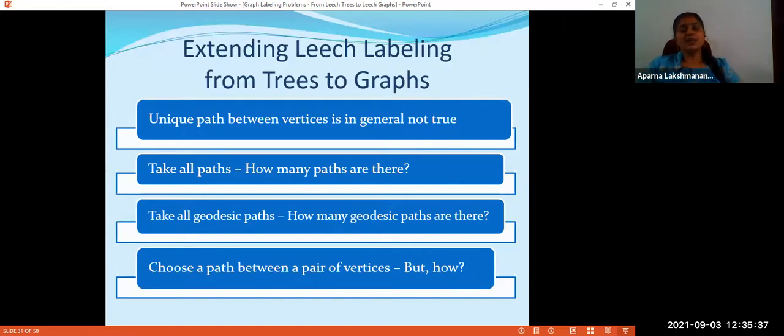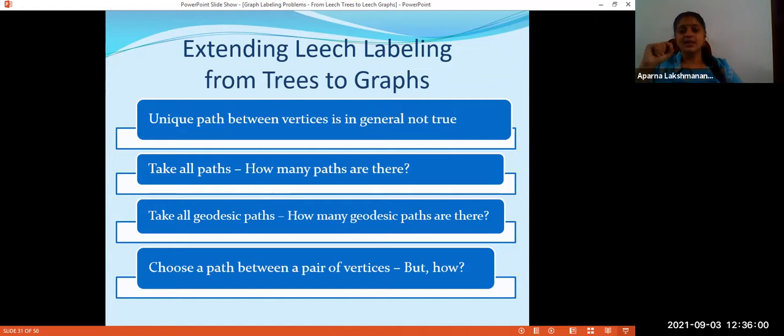So actually, Leach introduced the concept of Leach labeling keeping in mind some application to electrical networks. But the concept can be applied to an electrical network only if the underlying network has this Leach labeling property. As we have seen, not all graphs have this Leach labeling property.